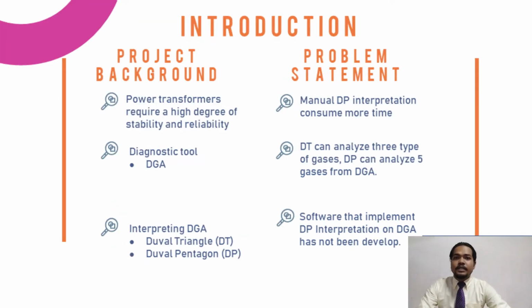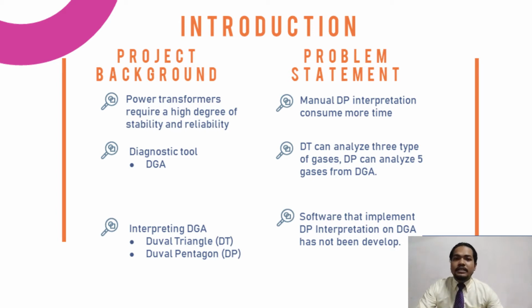During energy transfer in power transmission, power transformers require a high degree of stability and reliability, because any fault happening with them will bring a big impact on the whole power system. So as the transformer gets older, it is vital to avoid accidents involving them by predicting faults within them and conducting maintenance based on the correct knowledge of their present condition.